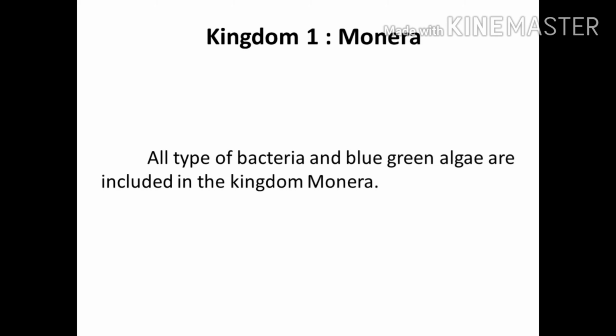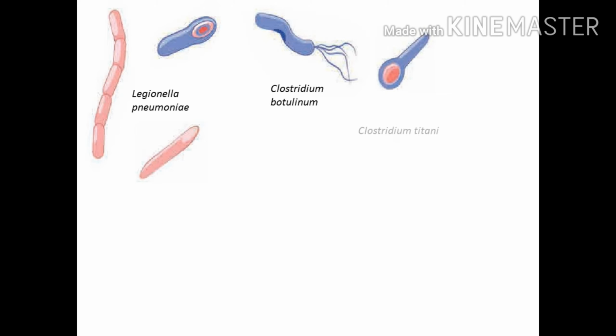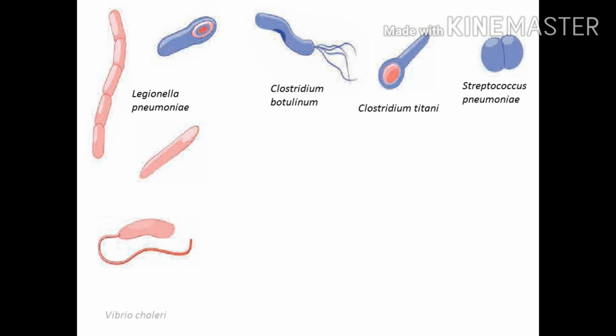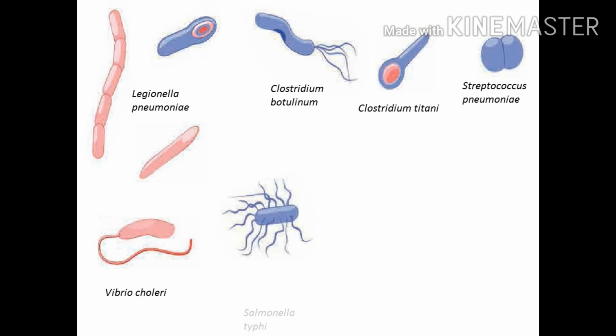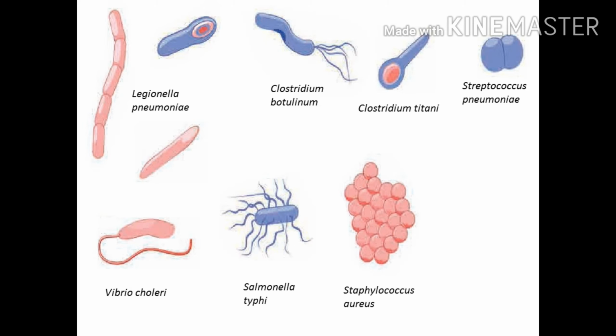Let us study one by one. The first is kingdom Monera. All types of bacteria and blue-green algae are included in the kingdom Monera. Here are some examples: Legionella pneumoniae, Clostridium botulinum, Clostridium tetani, Streptococcus pneumoniae, Vibrio cholerae, Salmonella typhi, Staphylococcus aureus, and Treponema pallidum. These are a few examples from kingdom Monera.